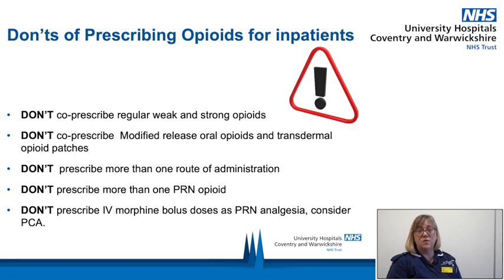Don't prescribe more than one route of administration, such as prescribing morphine as IV and oral. Don't prescribe more than one PRN opiate, such as prescribing Oromorph and codeine. Don't prescribe IV morphine bolus doses as PRN analgesia. These should be stat doses to break the cycle of pain. For ongoing pain management in acute pain, consider a morphine PCA.